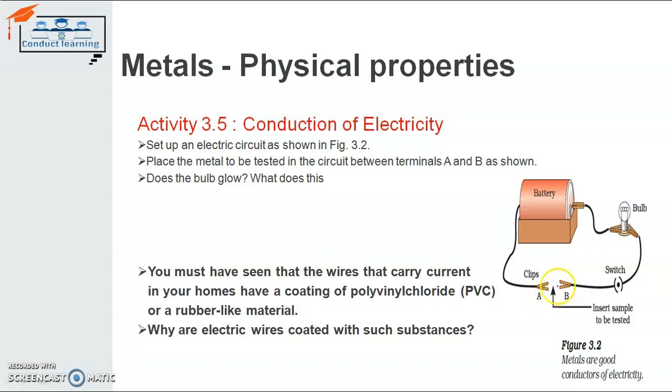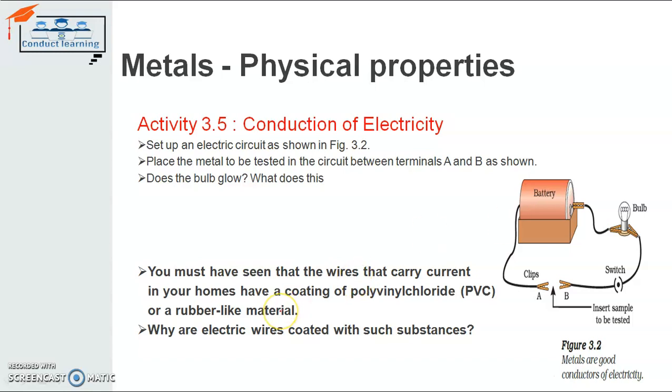Otherwise, if you place a rubber here, rubber is a bad conductor of electricity. The bulb will definitely not glow. Whether the switch is on, or the battery is fully charged, the bulb will definitely not glow because you are putting a rubber inside, so it will break the path of electricity across points A and B. That's why you need to put a metal part here, so that it helps the electricity flow through it and glow the bulb. So this is the experiment which shows that metals are good conductors of electricity.